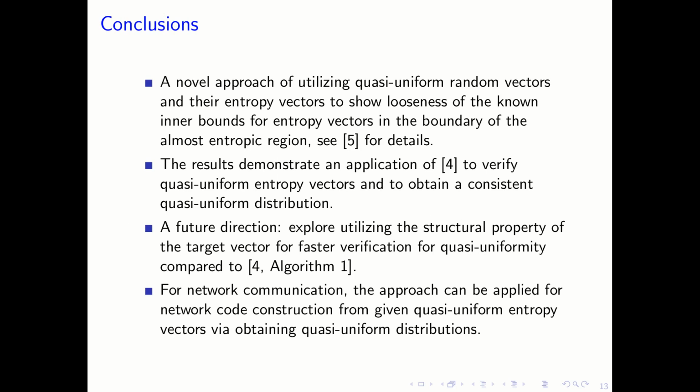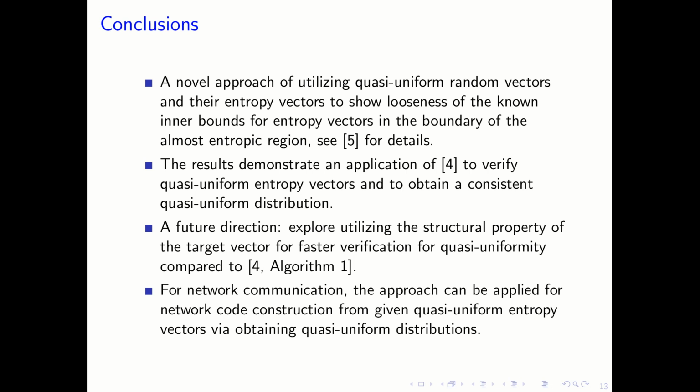The conclusion is, we present a novel approach of utilizing quasi-uniform random vectors and their entropy vectors to show looseness of known inner bounds for the entropy vectors in the boundary of the almost entropic region, as mentioned in reference 5.